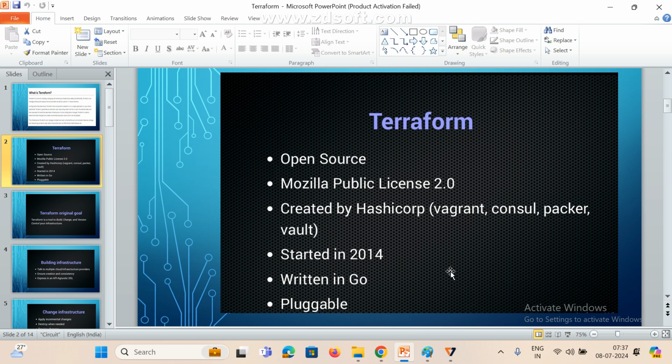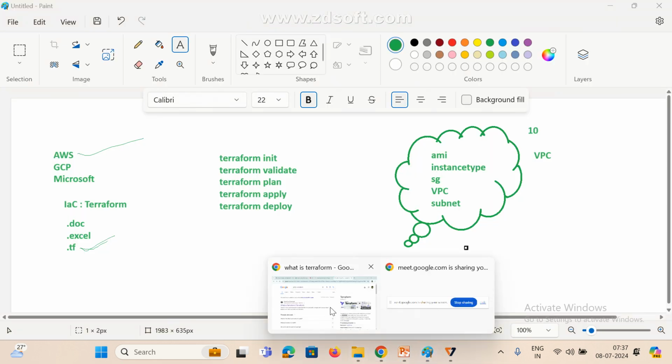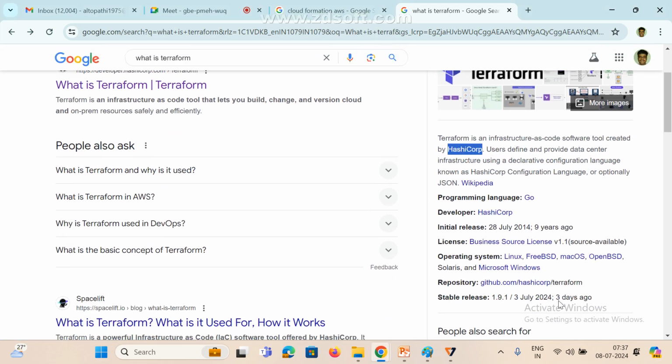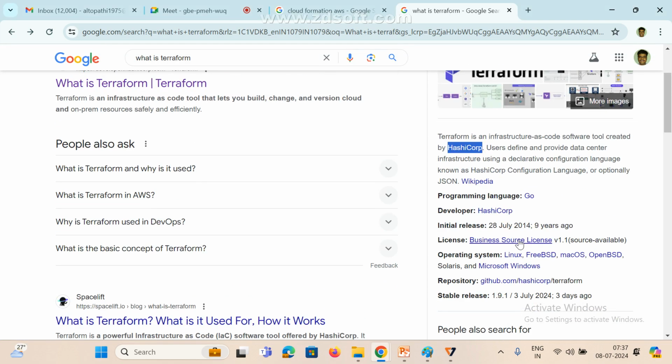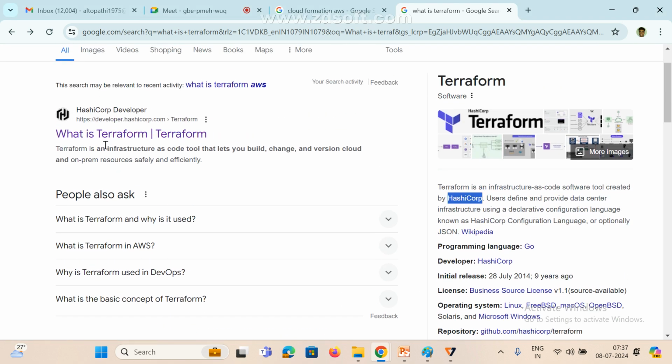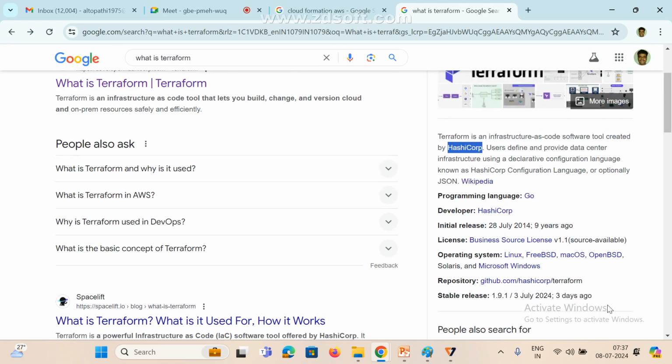This is also open source and here we can have multiple plugins, so with the help of those we can easily integrate. I hope you got it, any doubt? This is the company that developed Terraform, it was first introduced in 2014, and there are many plugins also available. See here, everything is available.